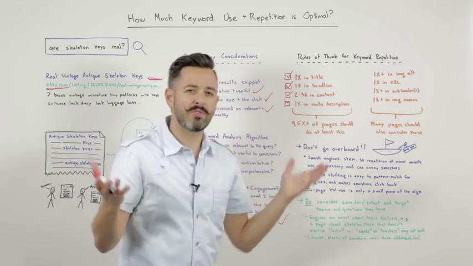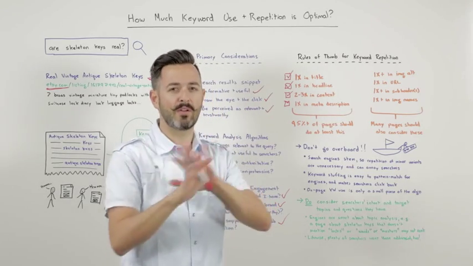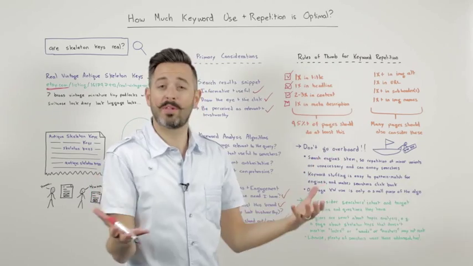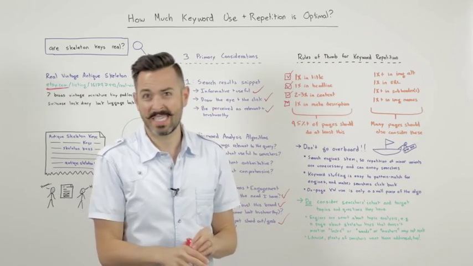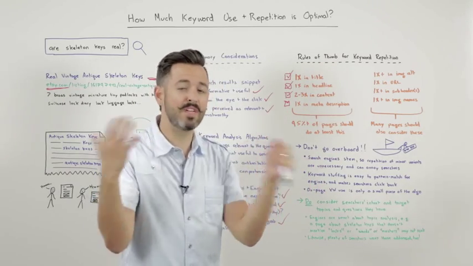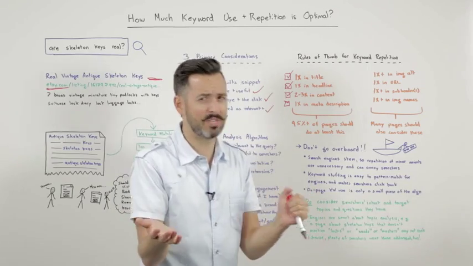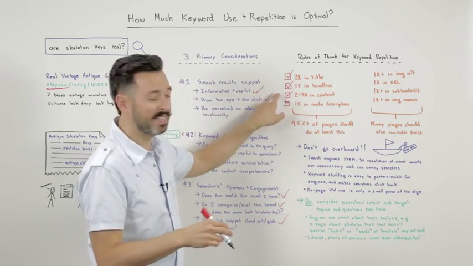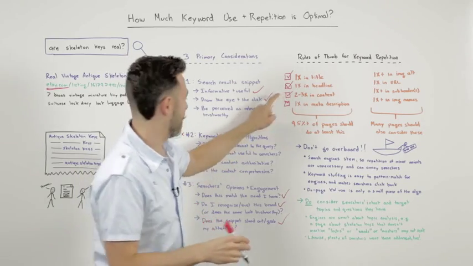I'm going to say 2 to 3 times in content. That is a very rough rule. Generally speaking, if you don't have the keyword at least a couple of times in the content of the page, unless you have an extremely visual page or interactive page with almost no content, which maybe would fall in the 5%, you should definitely be hitting that.